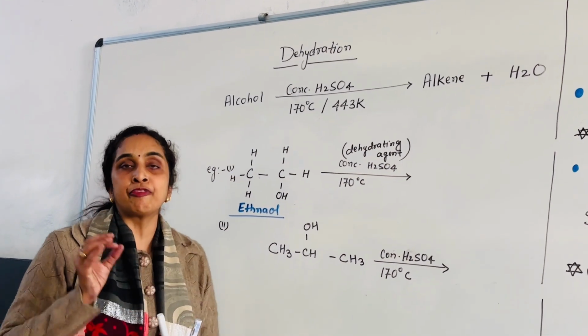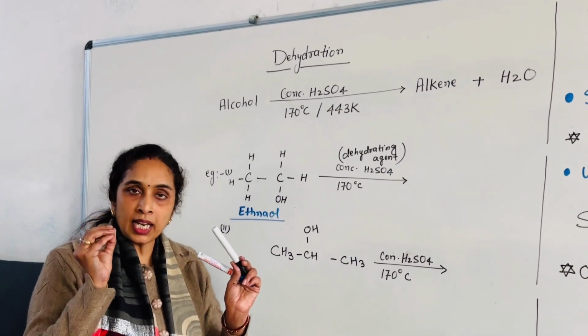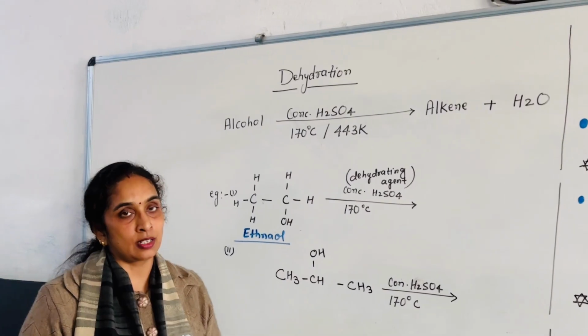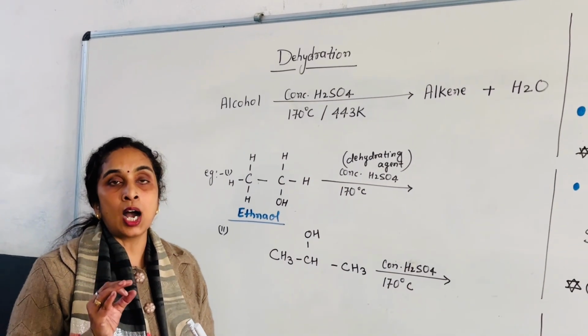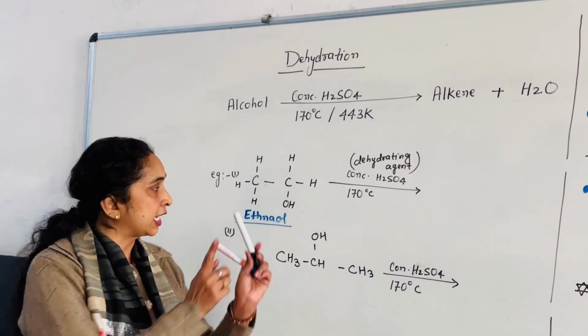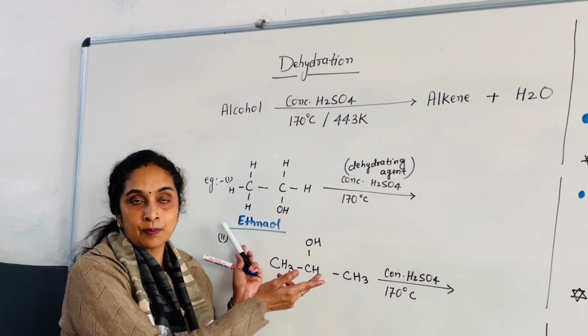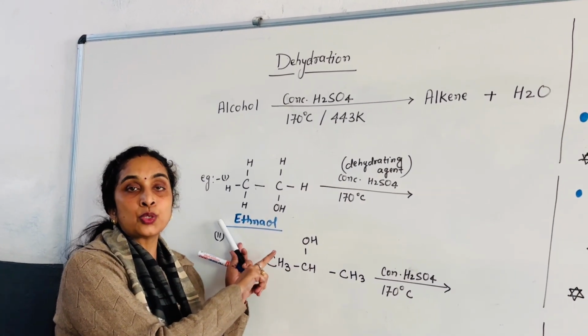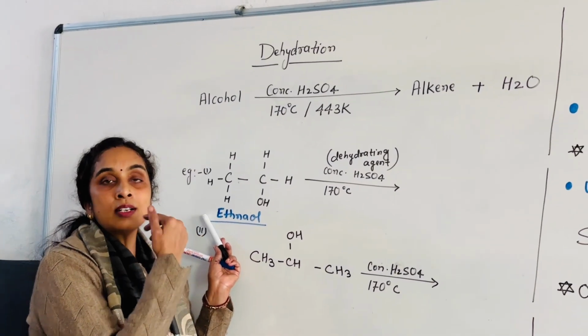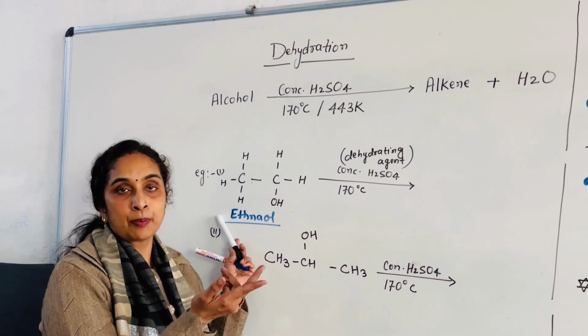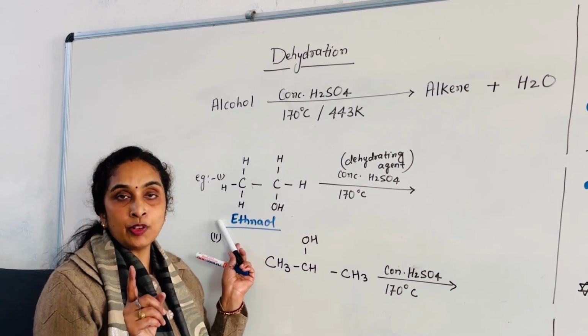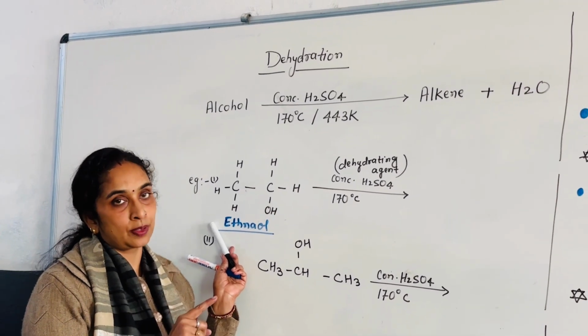Sulfuric acid is a dehydrating agent. Questions can be framed from any point of this reaction. As for example, how we can convert the given alcohol, as for example ethanol, into ethene, the given alcohol into its respective unsaturated hydrocarbon. So the answer will be dehydration.